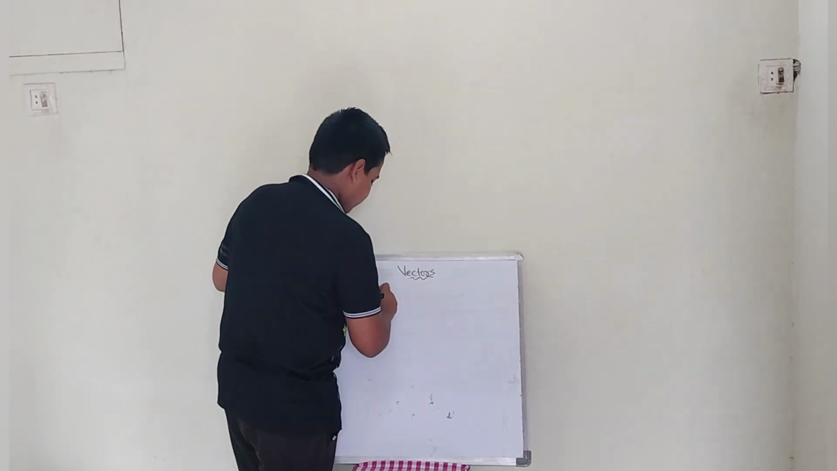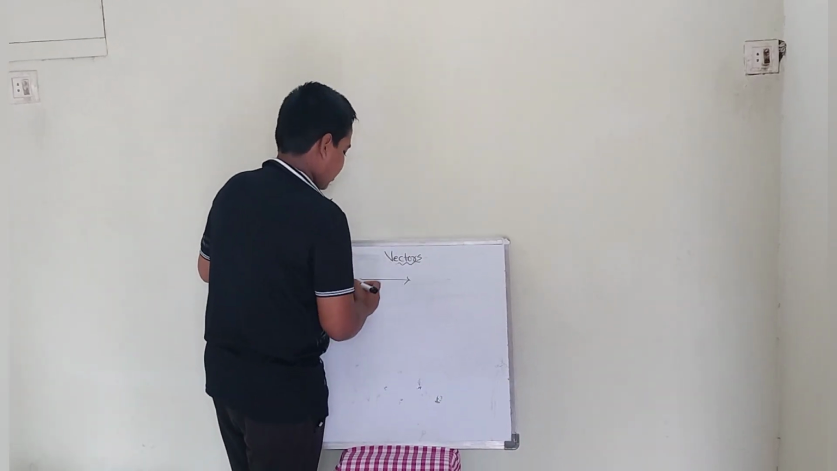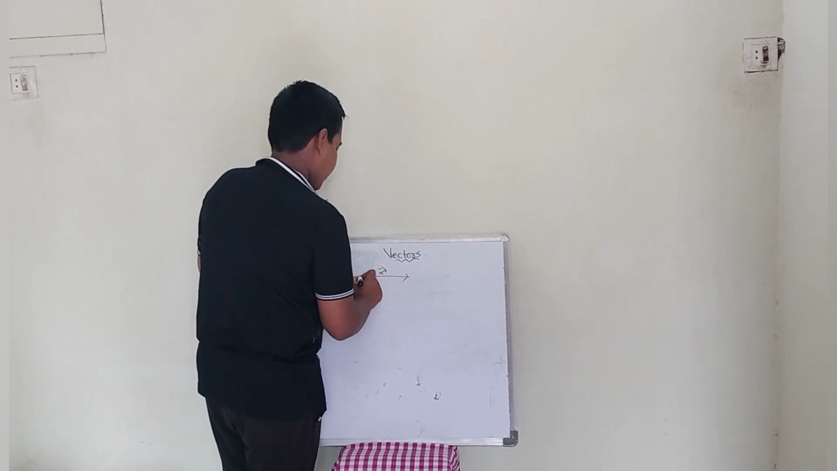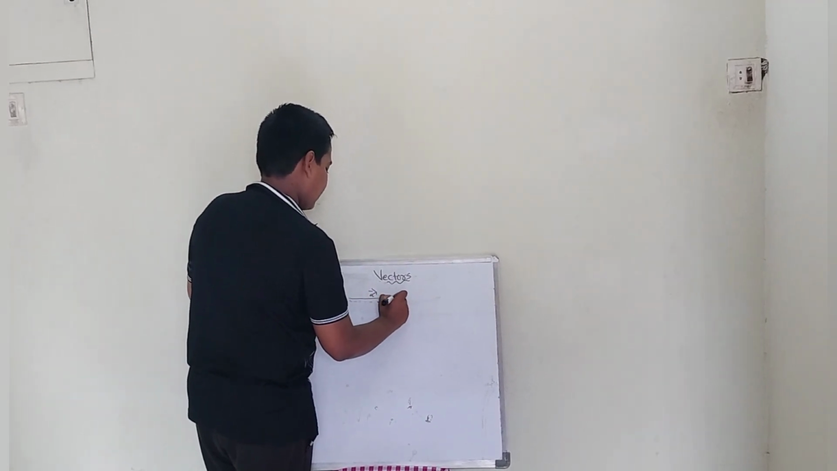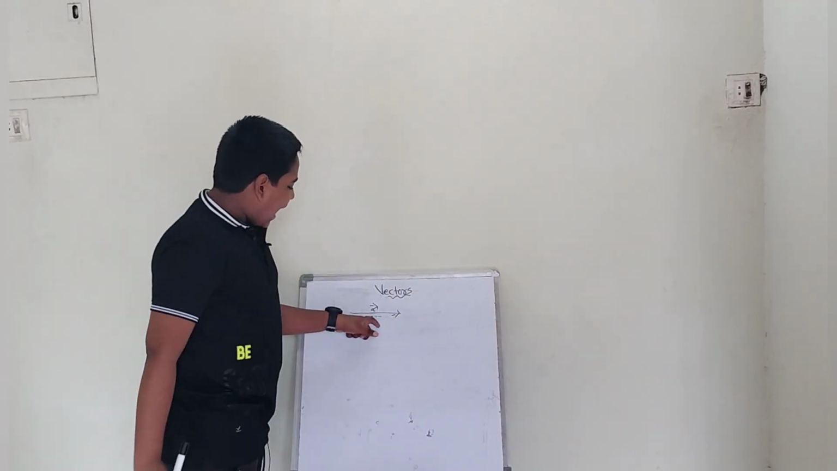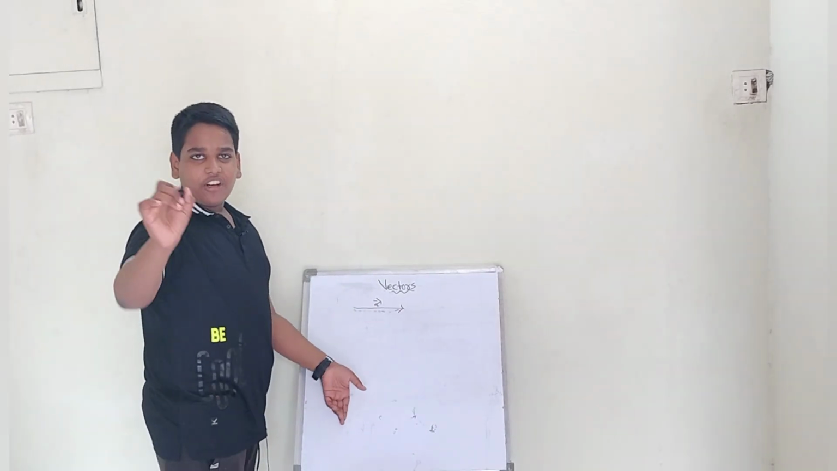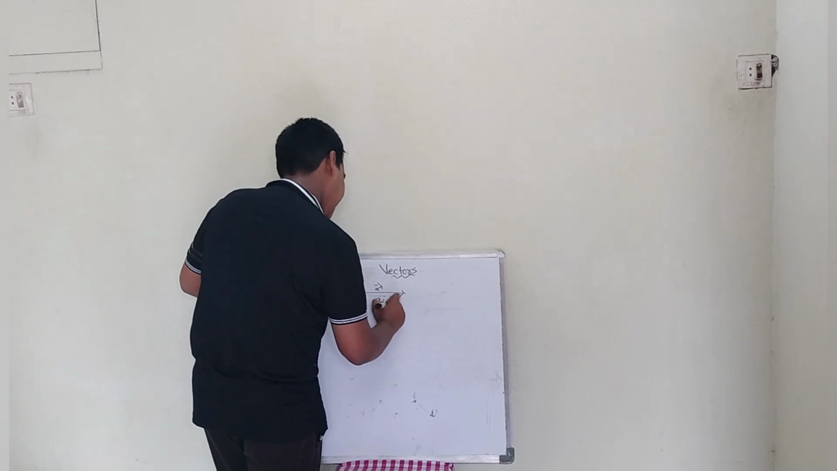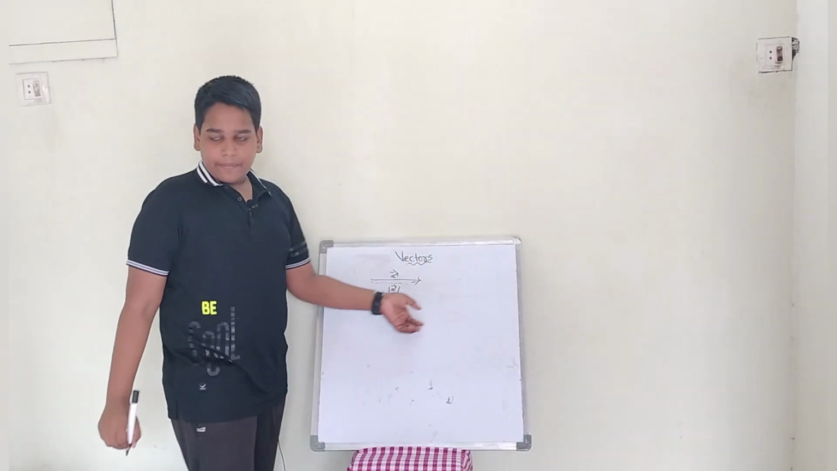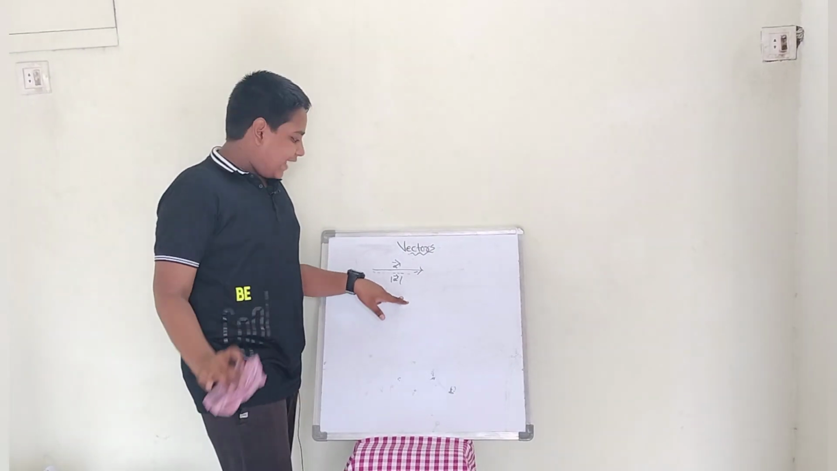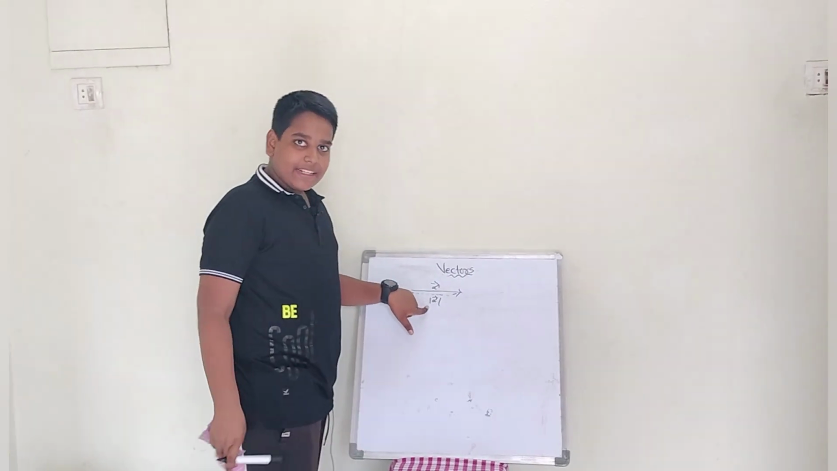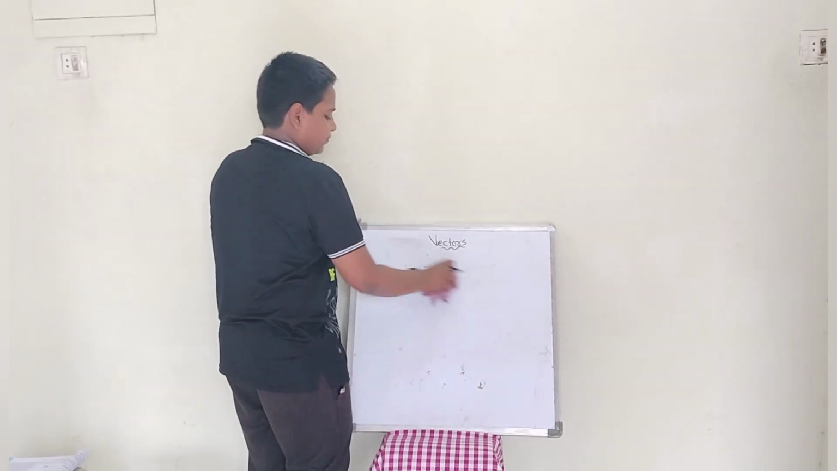Like this, a vector A bar. Its magnitude we just denote as mod A, like that, mod A bar. Have you understood? Like this we denote magnitude. Now K cap.